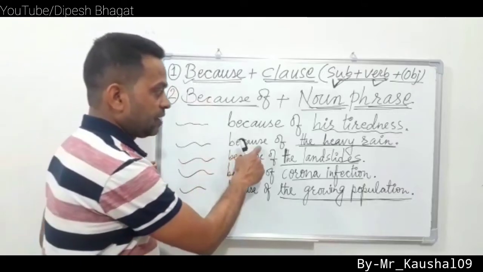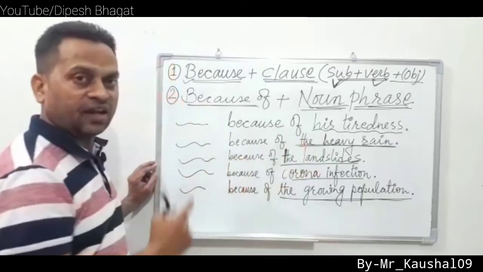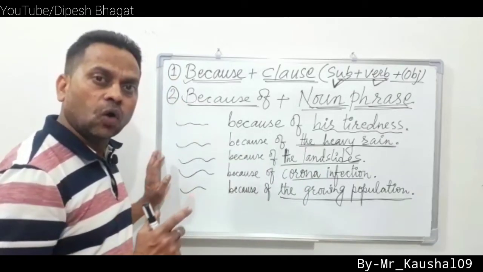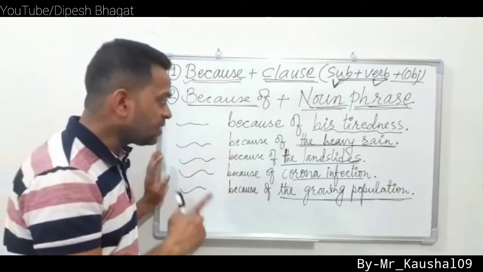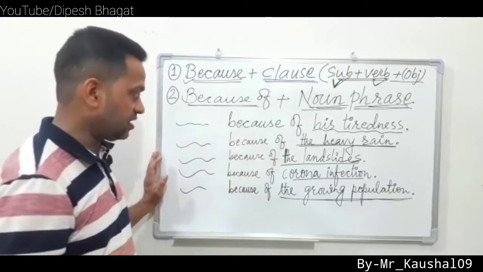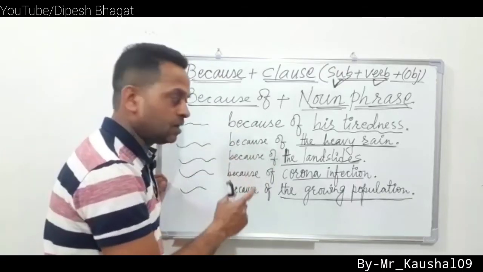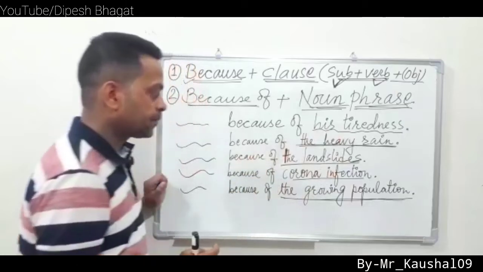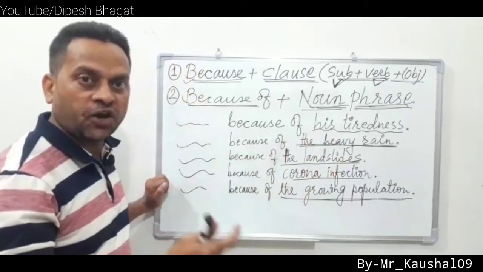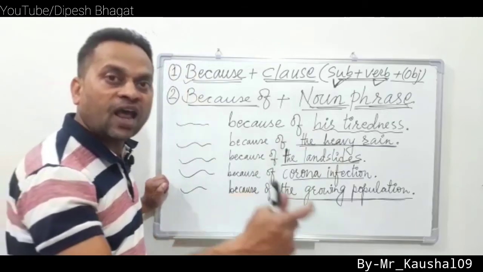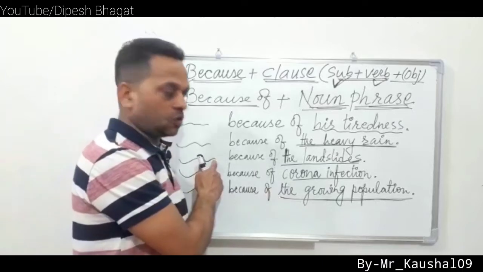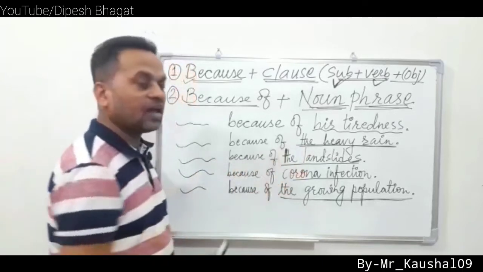So you see, because of the heavy rain: the river was overflowing because there was heavy rain. Now we can say the river was overflowing because of the heavy rain. The village was destroyed because there were landslides. We can say the village was destroyed because of the landslides.